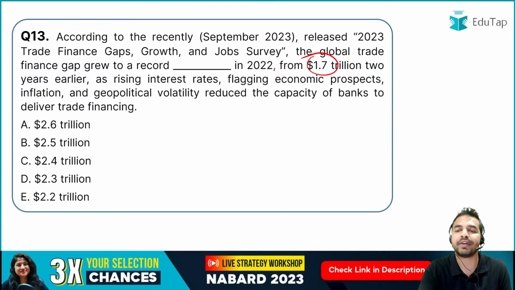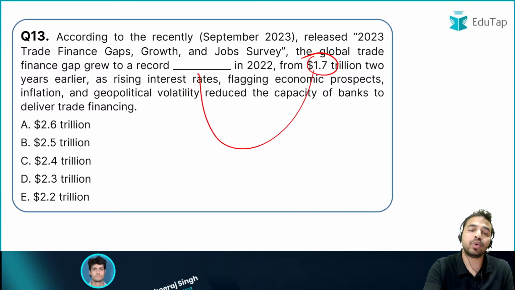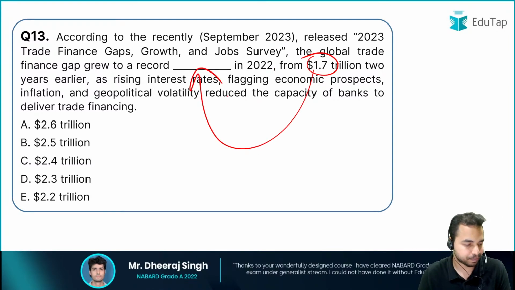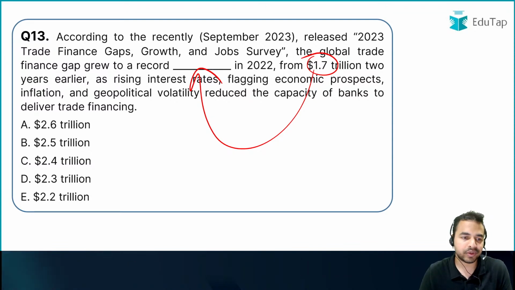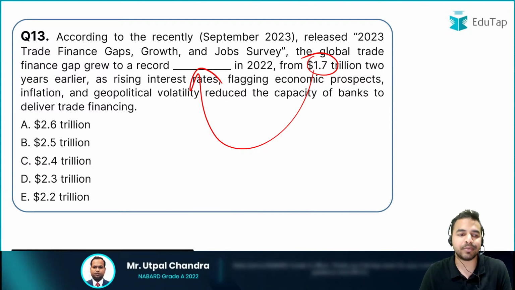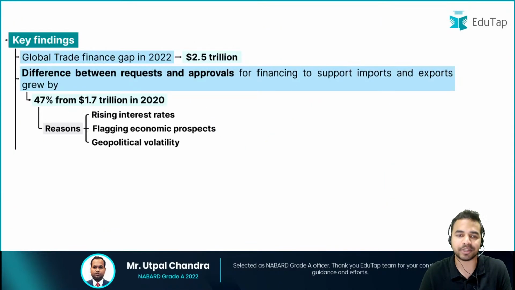Earlier it was 1.7 trillion, but what is the new number here? That is what you have to tell me here. So quickly tell me what is the right answer to question number 13. The right answer to question number 13 is 2.5 trillion dollars. Option B is the right answer.